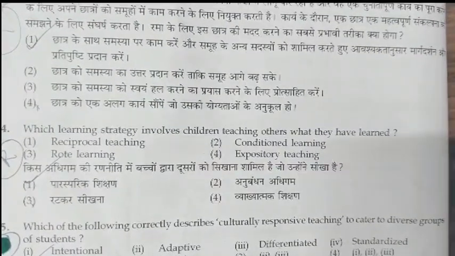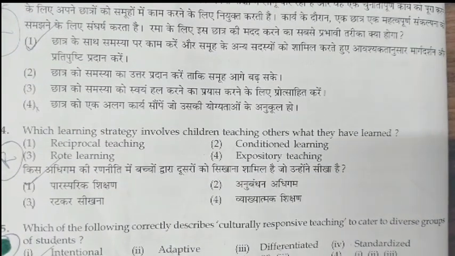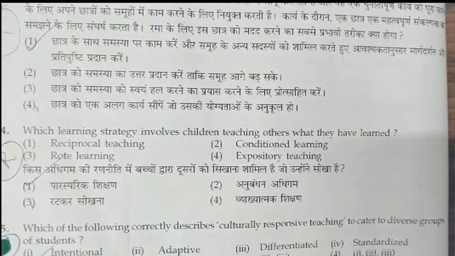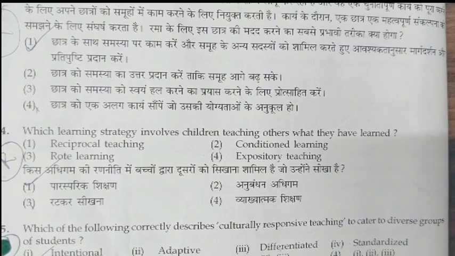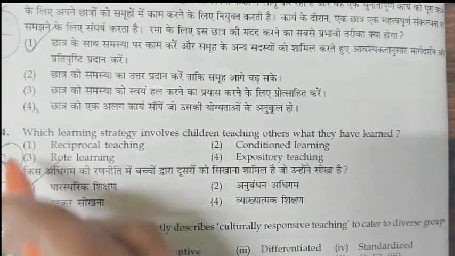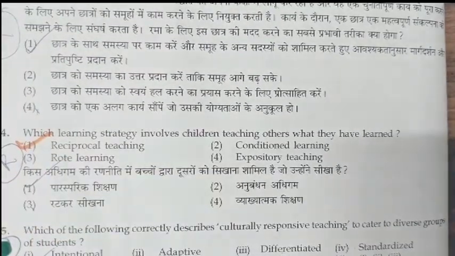Question 24: Which learning strategy involves children teaching others what they have learned? First option is reciprocal teaching, second conditioned learning, third rote learning, and fourth one is expository teaching. So the correct answer is the first one, reciprocal teaching.